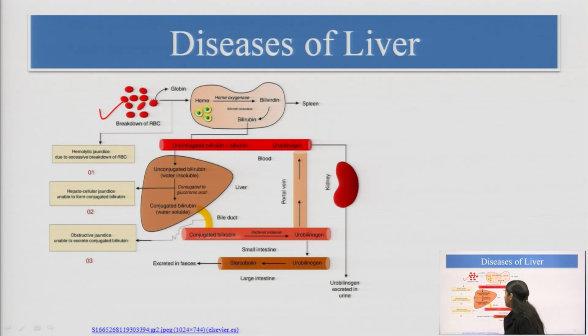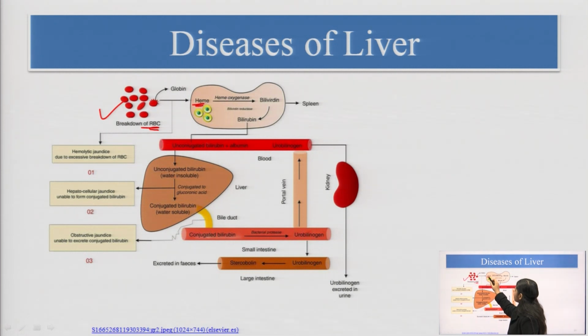These RBCs are generally broken down in the spleen. When the RBC is broken down, hemoglobin is present in it, which is actually carrying the oxygen.